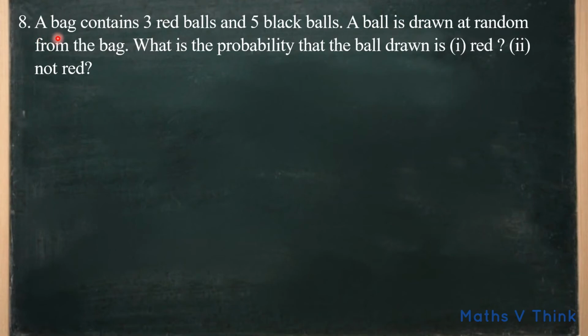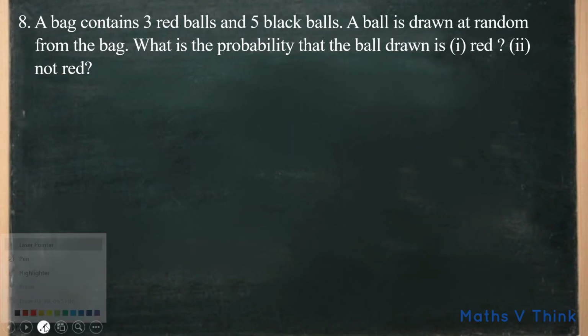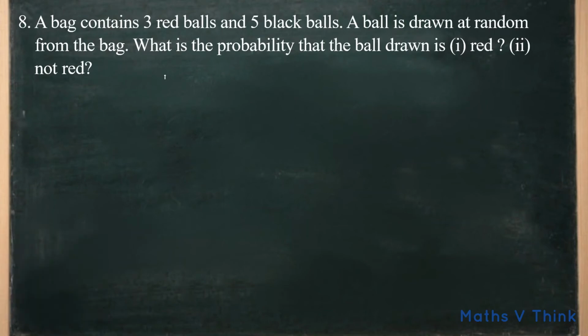Eighth question says a bag contains 3 red balls and 5 black balls. A ball is drawn at random from the bag. What is the probability that the ball drawn is red and not red? First, we'll calculate the total number of balls. They gave 3 red balls and 5 black balls, which is equal to total 8 balls.